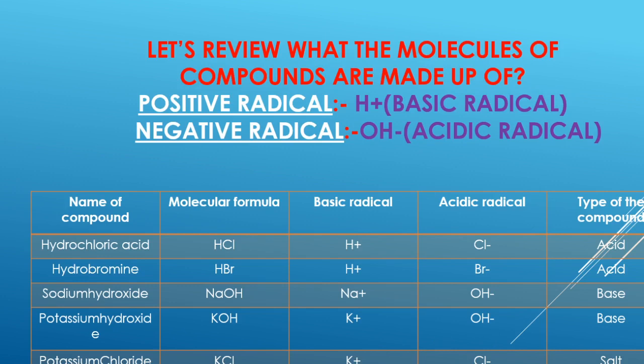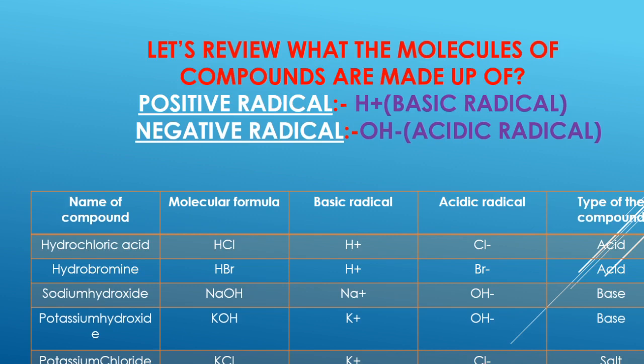Say for example, if you have a compound named potassium chloride whose molecular formula is KCl. So when it dissociates, which radicals does it form? Obviously positive radicals and negative radicals it will form. That is the basic positive radical and the acidic negative radical. So it forms K+ and Cl-.